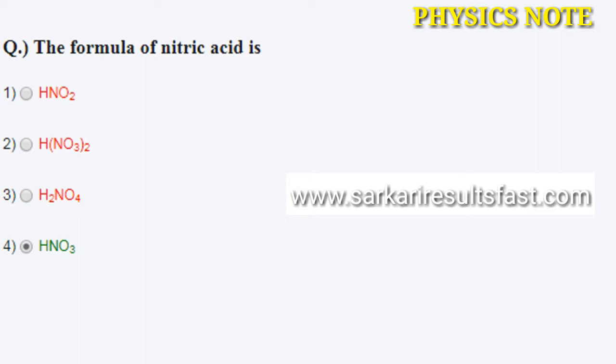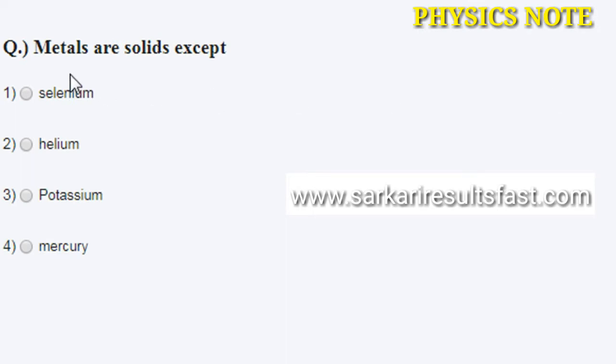And our next question, number 3: metals are solid except this, option 4. Selenium, helium, potassium and mercury. These are all solids except the correct answer, mercury. Mercury is not a solid because it is in liquid form. So mercury is not a solid, and selenium, helium, potassium are in solid form.